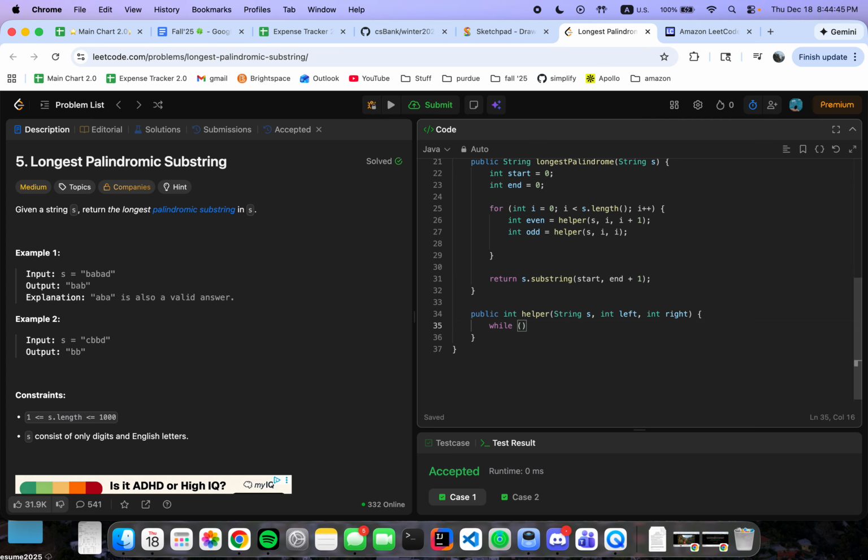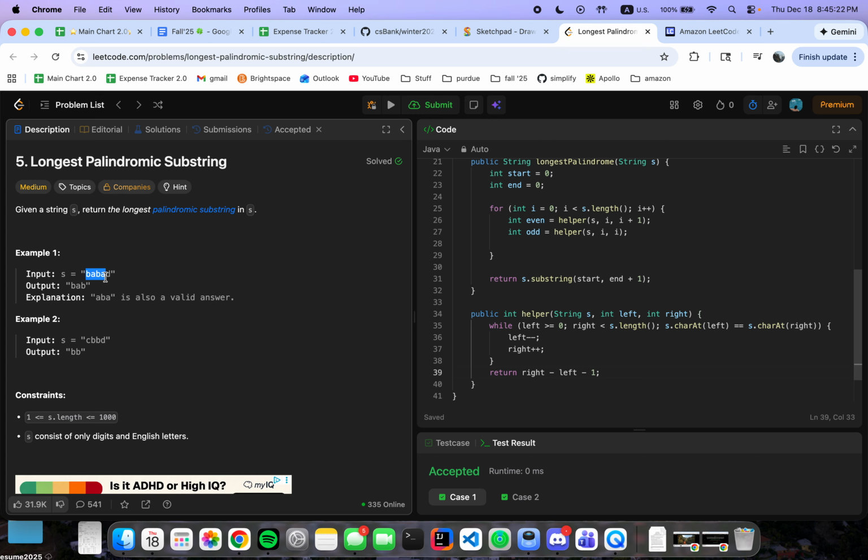While left and right satisfy the limitation, meaning within the length, and s char at left equals char at right, as long as they're equal, we're going to continue expanding the two-pointer thing. So we're going to do left minus minus and right plus plus. And after that, we would have to return right minus left plus basically -1, because, for example,